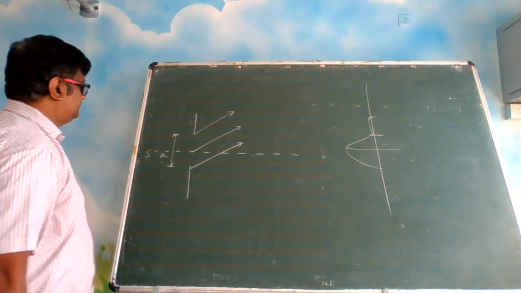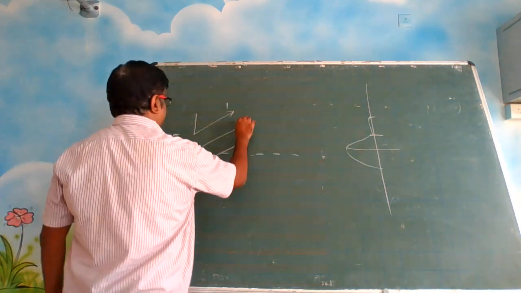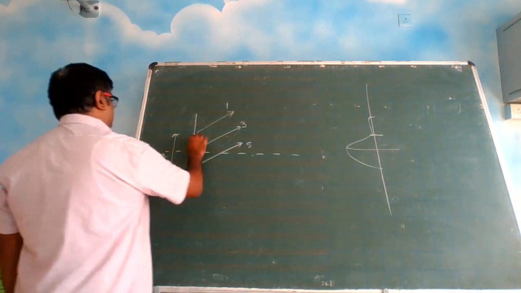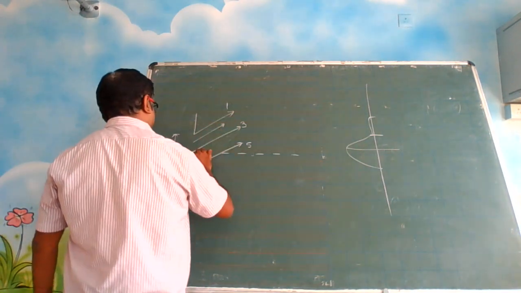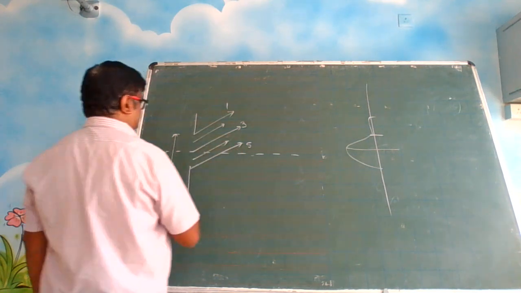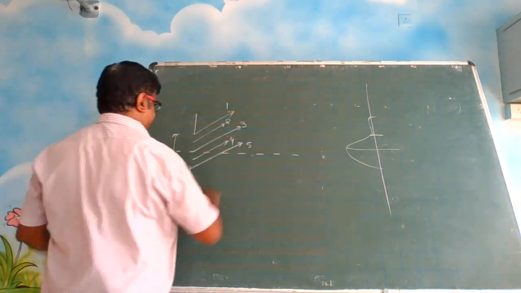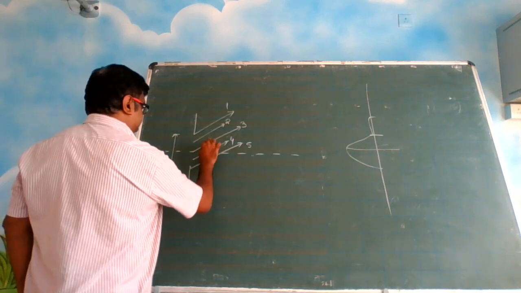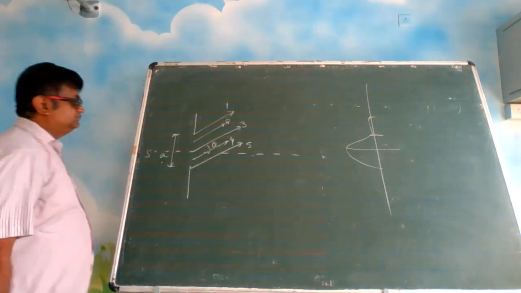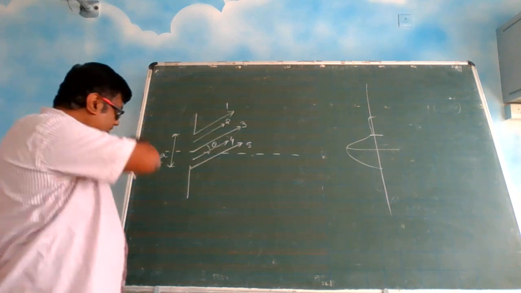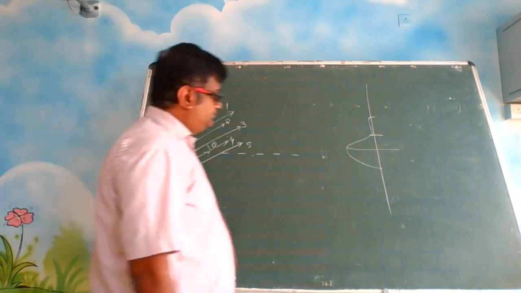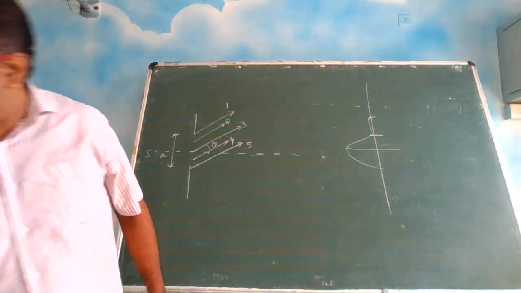Like this, we will call these 1, 3, 5. I will take one more here. There is a reason why I am taking that. Obviously, they are making angle theta. And tell me, these two parallel rays are there. Can I write it like this?